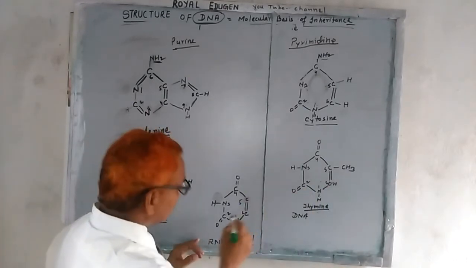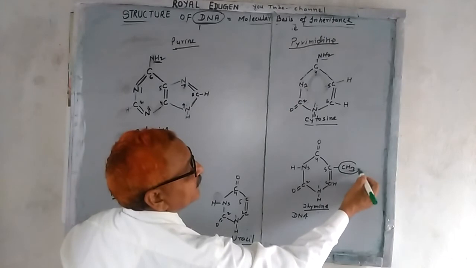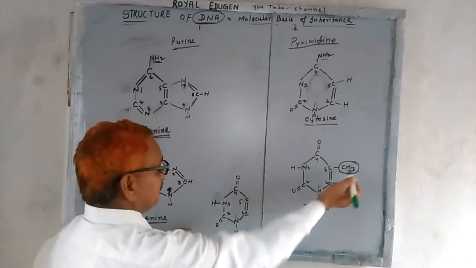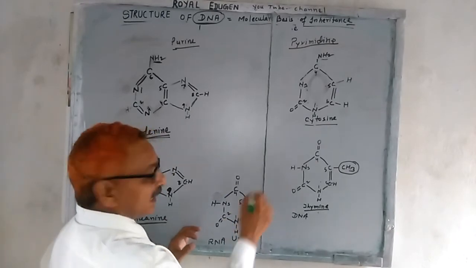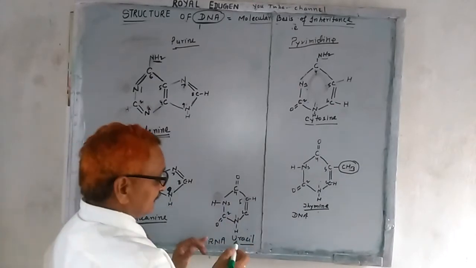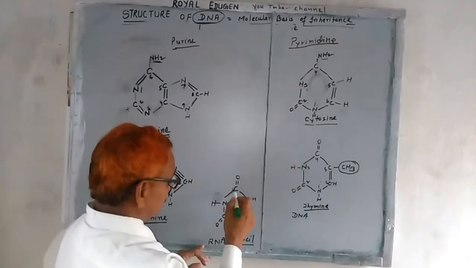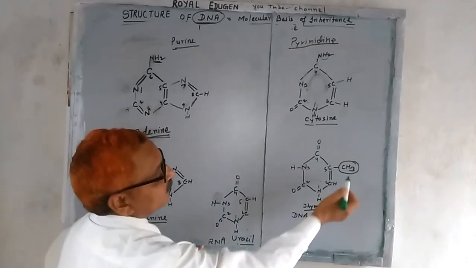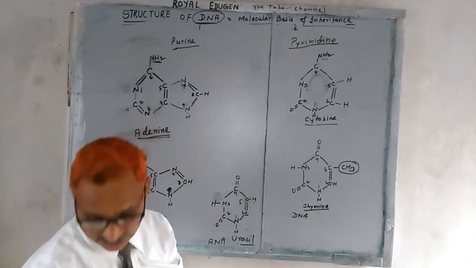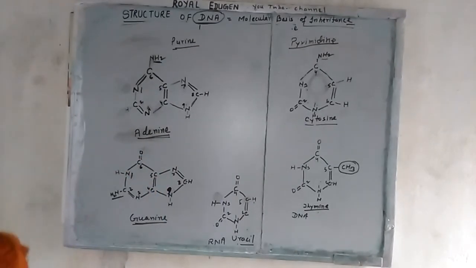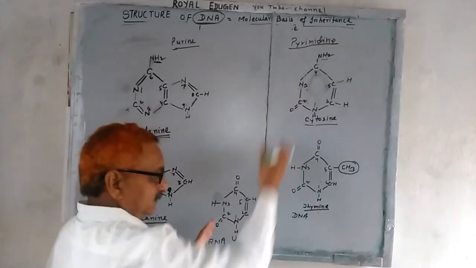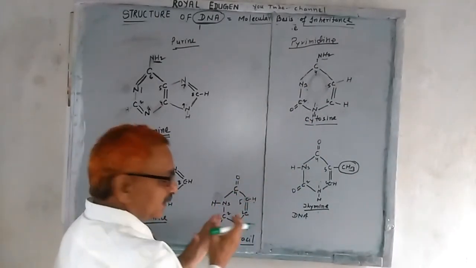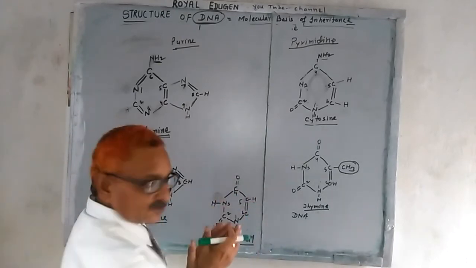So what is the difference between thymine and uracil? Remember, the methyl group here is replaced by hydrogen. So the methyl group is lacking in uracil, and there are two keto groups, but in thymine there is one methyl group in the place of one hydrogen. Okay, so in this way you can easily differentiate the single-member ring, which one is the number 1 carbon, which one is the number 6 carbon or nitrogen, etc.